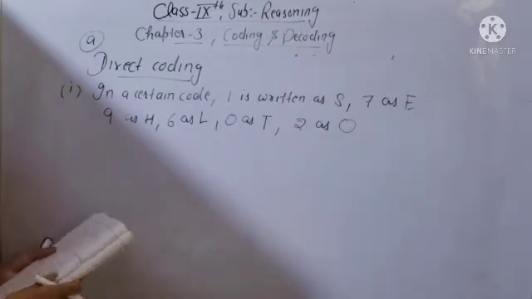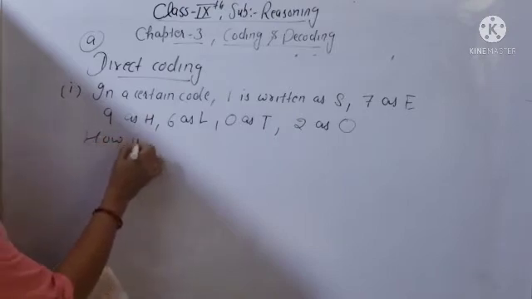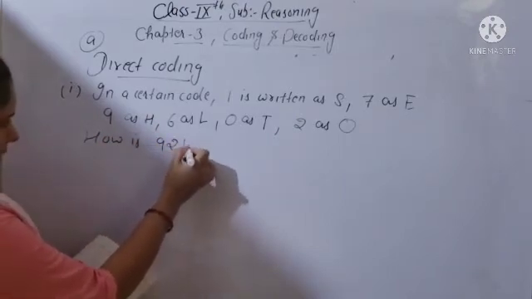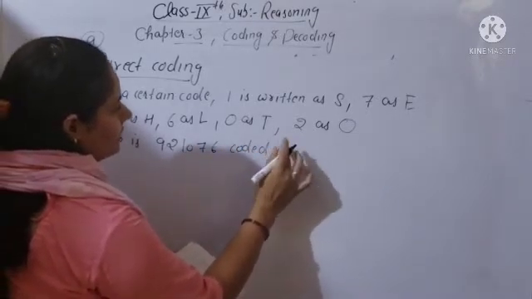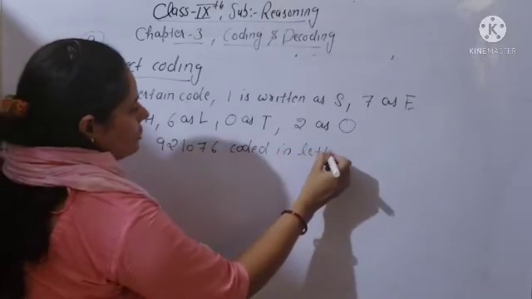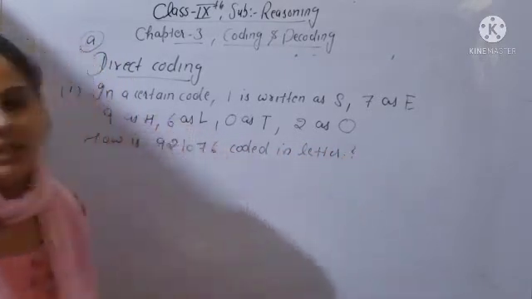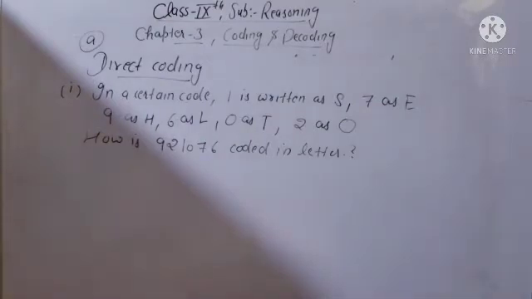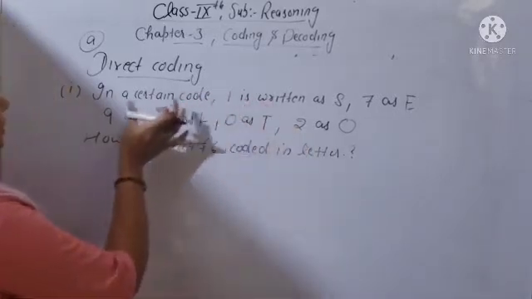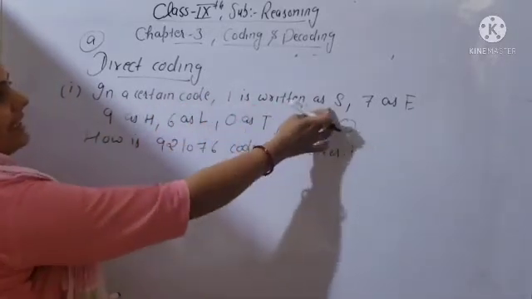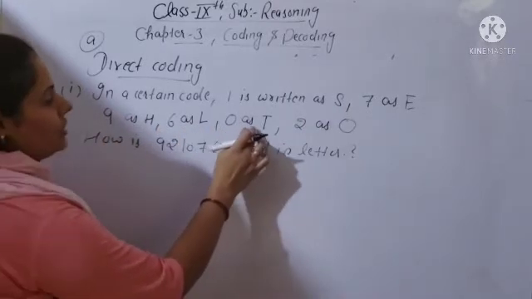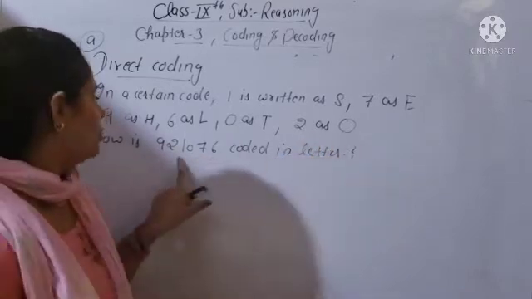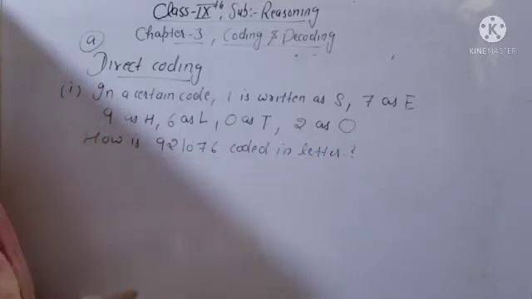Clear? So you have to tell how 921076 is coded in letters. In direct coding the question will be like that. First of all, some numbers are written as letters. After that you have to tell how this number is coded in letters. So in the question it is written in a certain code: 1 is written as S, 7 is written as E, 9 is written as H, 6 is written as L, 0 is written as T, 2 is written as O. So you have to tell 921076 coded in letters.